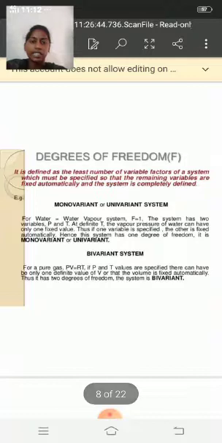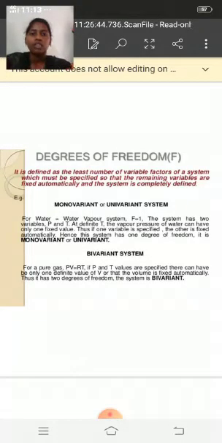Next we go to the degrees of freedom. It is defined as the least number of variable factors of a system which must be specified so that the remaining variables are fixed automatically and the system is completely defined. Once again I repeat, the degrees of freedom is defined as the least number of variable factors of a system which must be specified so that the remaining variables are fixed automatically and the system is completely defined.